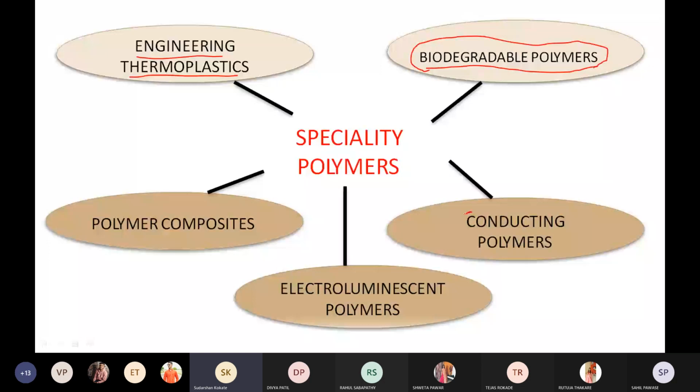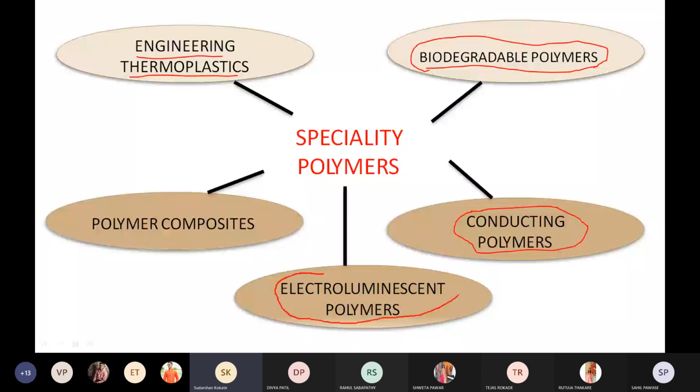Conducting polymer: most polymers do not conduct electricity, but they become conducting due to the addition of suitable foreign substances, and are known as what? Conducting polymers. The example is what? Trans-polyacetylene, right? Even polyaniline, polyparaphenylene. These are the examples of what? Conducting polymers. Then the next specialty of the polymer is what? The electroluminescent polymer, right?